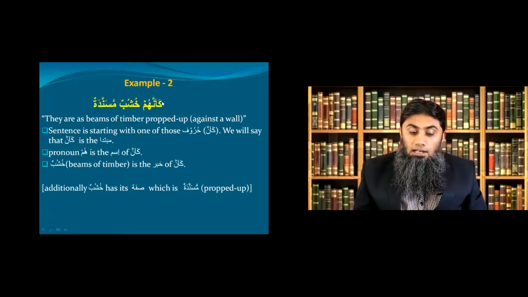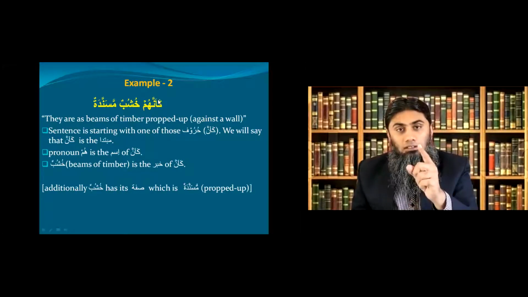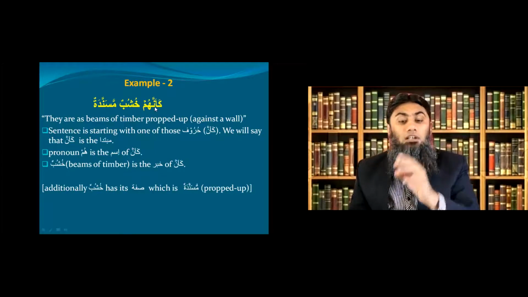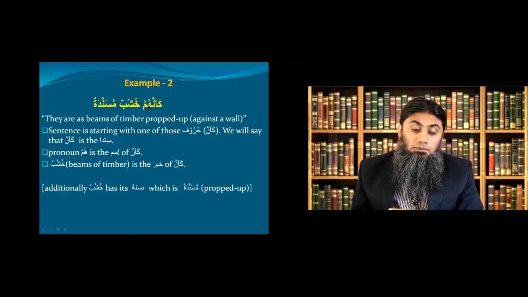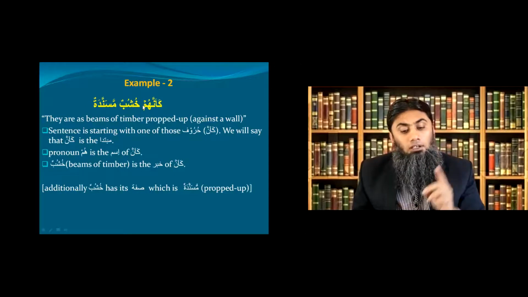Now this ka'anna part will become your mubtada. Okay, and whom? What is whom? Whom is an ism. Whatever ism comes after this word is called ismuha or the ism of ka'anna. And khushubum musannada, this part will be called khabar of ka'anna.